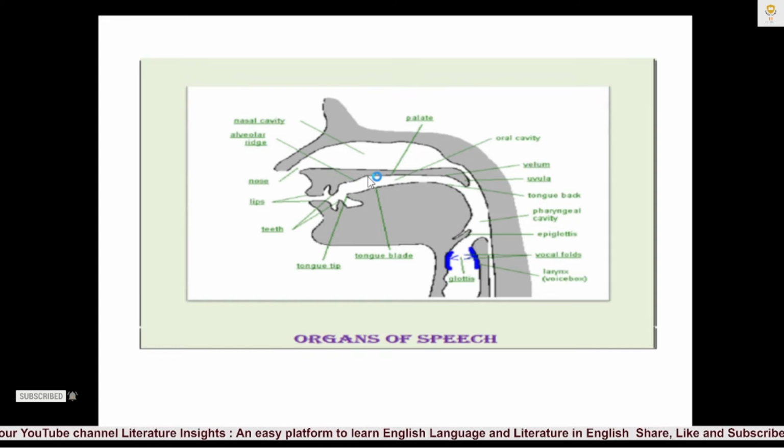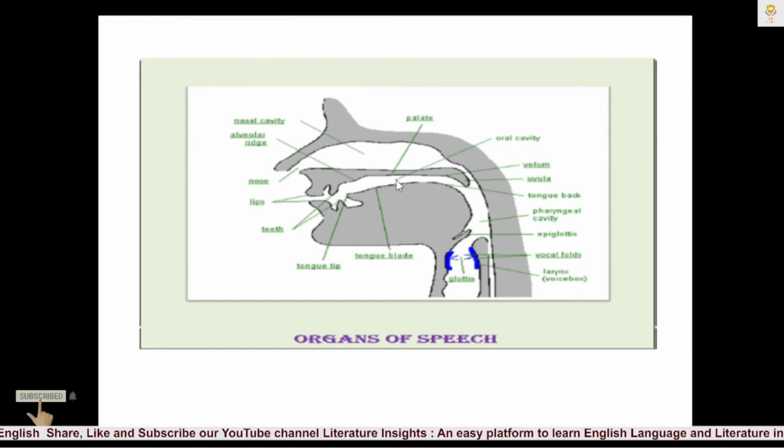And when we go back to our roof of the mouth, now here you can see the soft palate. So this is the soft palate. The palate is divided into two major parts, hard palate and soft palate. In the hard palate we can find a bony surface structure, and in the soft palate we can see the back portion is muscular, or fleshy, we can say. So these are the two major parts of the palate, hard palate and soft palate.